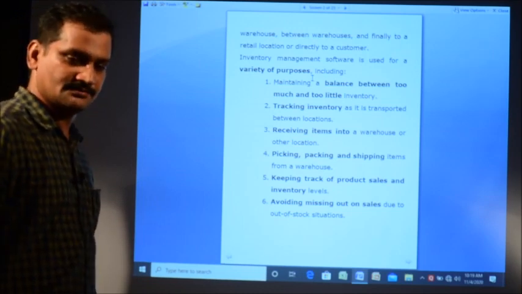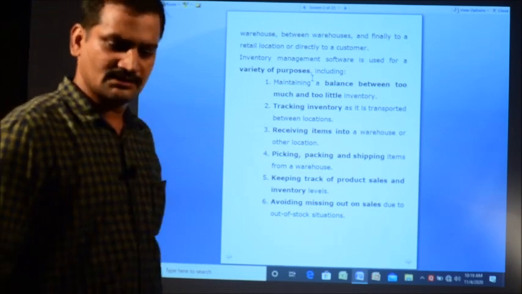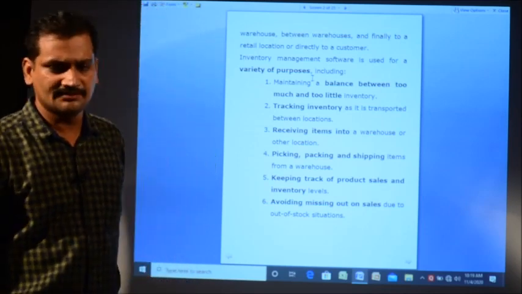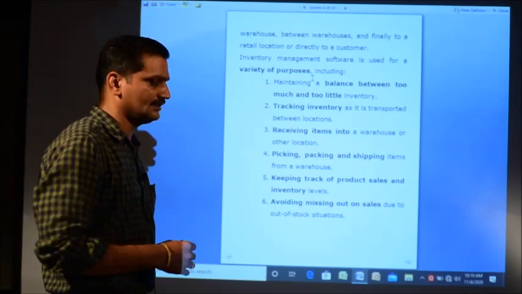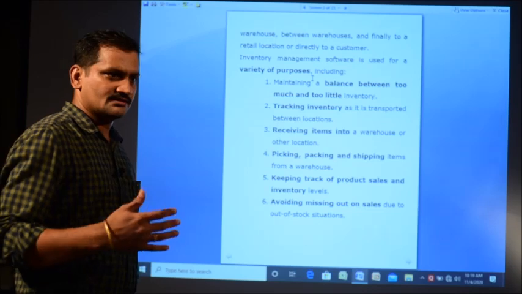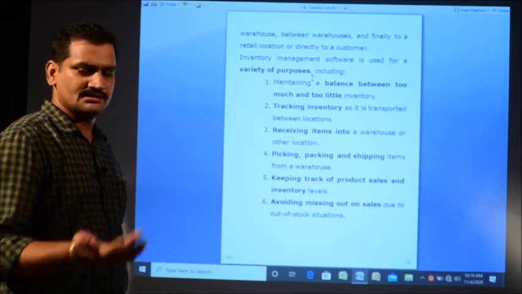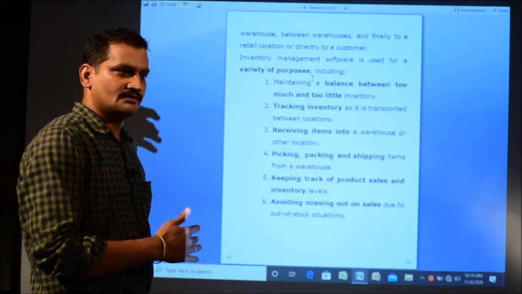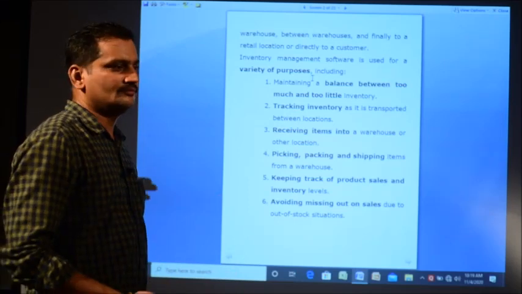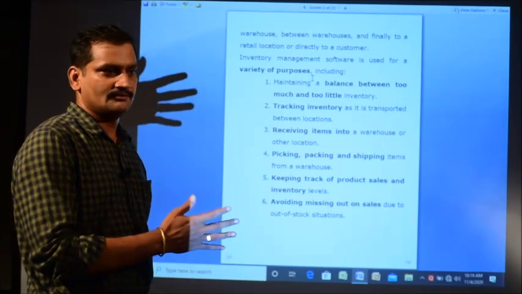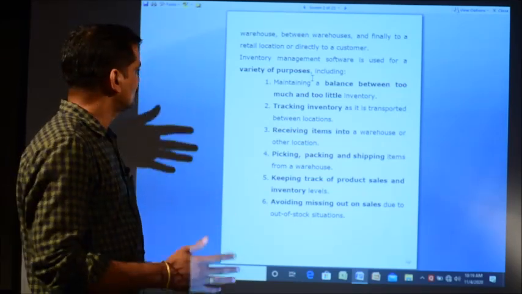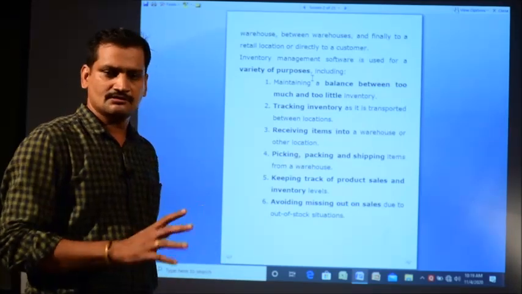As I explained, it may be overstock or outage if we do not maintain a software like this. Automatically, whenever a customer orders something and the product is delivered to him, the inventory software is updated accordingly. So, the available stock is updated automatically, and there will be no situation of overstock or outage.